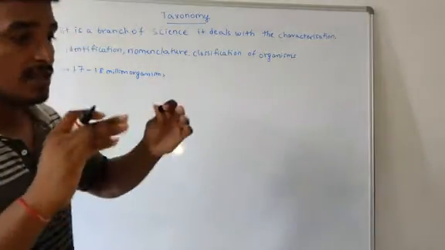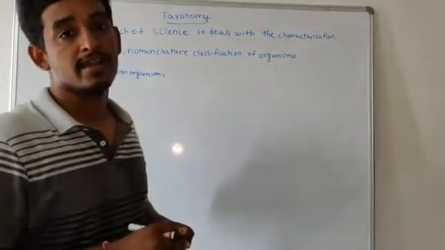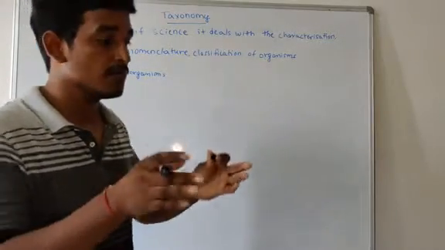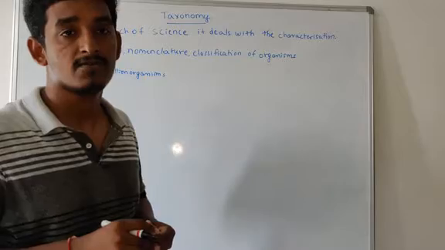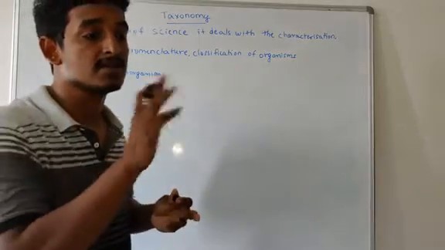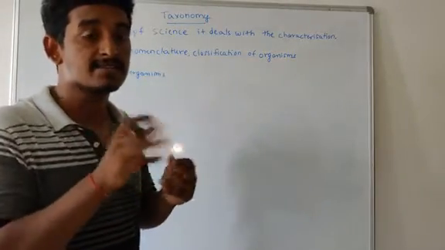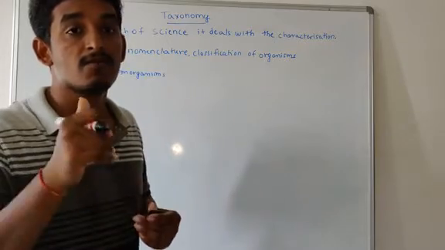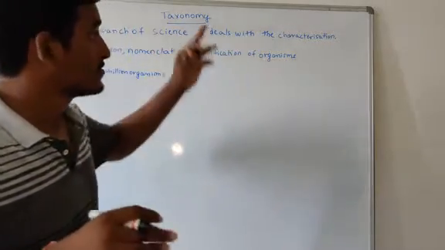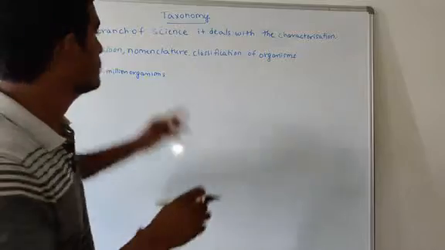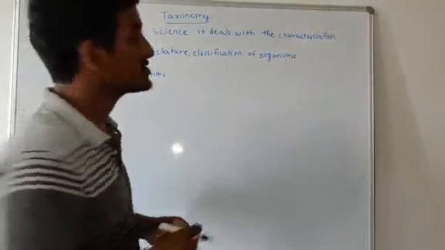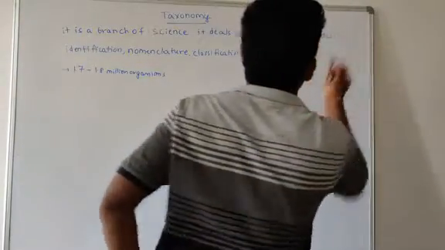For example, if you go to a forest area and find a new plant there, first you want to know whether it has already been identified by some scientist or not. So how will you identify that? Before that, we should follow these steps. The first one is characterization.